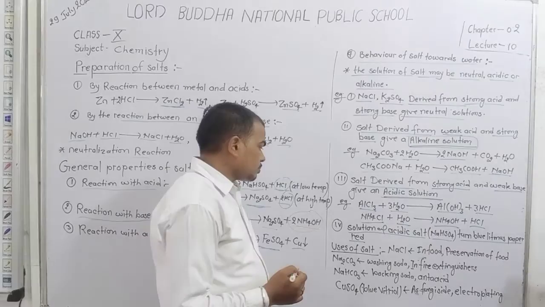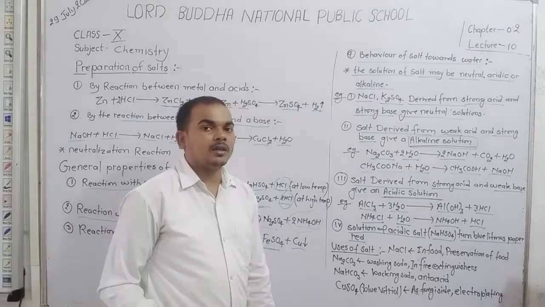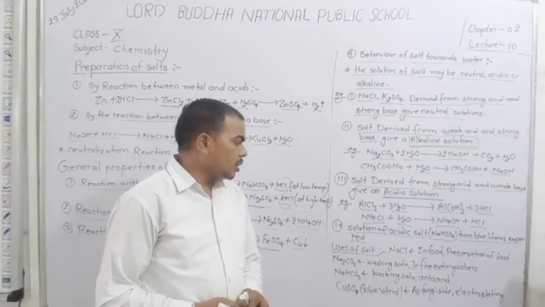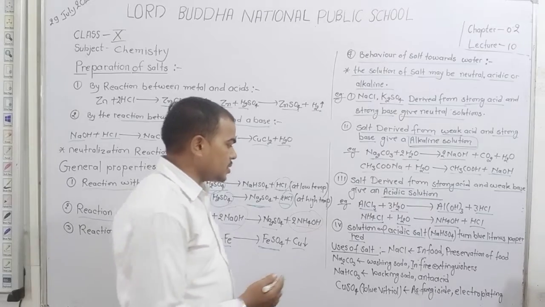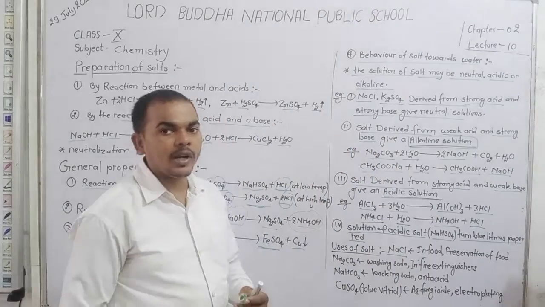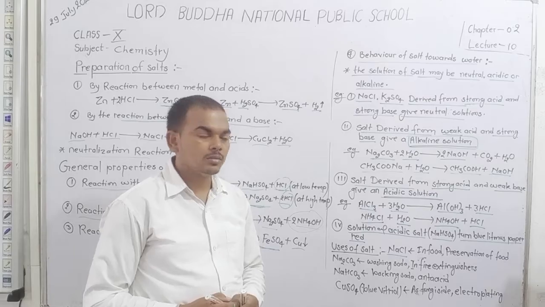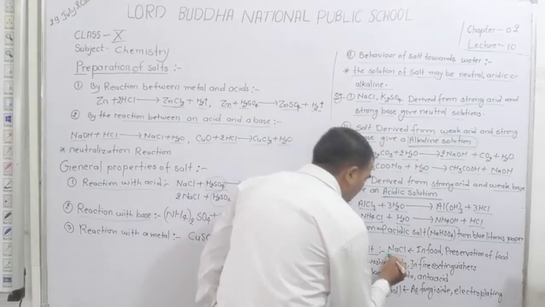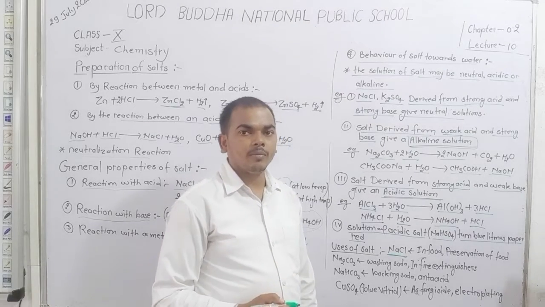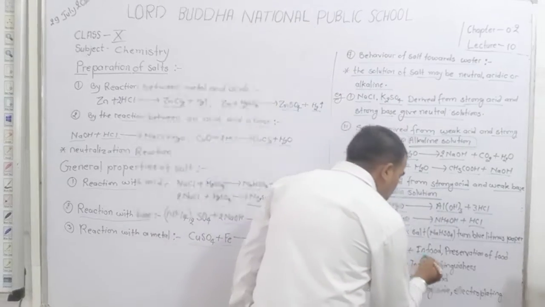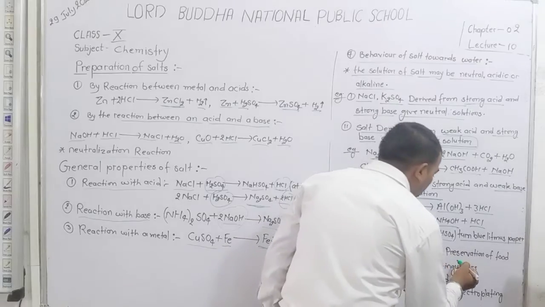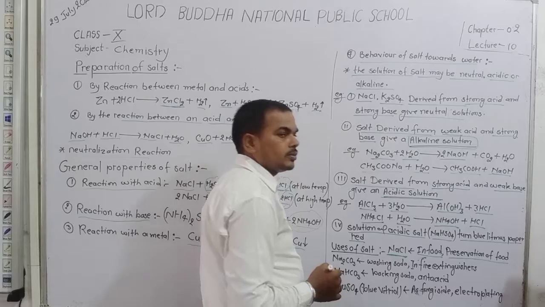Okay. Now discuss use of salt. Dear student, here we discuss some useful salts, that is NaCl. Do you know about NaCl? NaCl is sodium chloride, that is common salt, used in our food and also used for preservation of food.